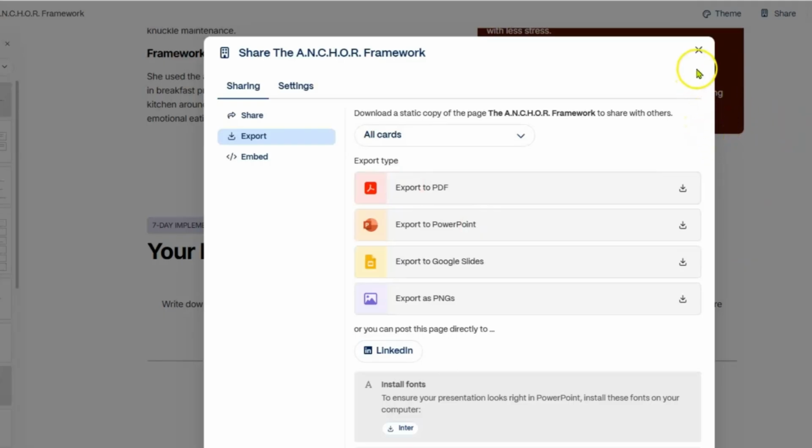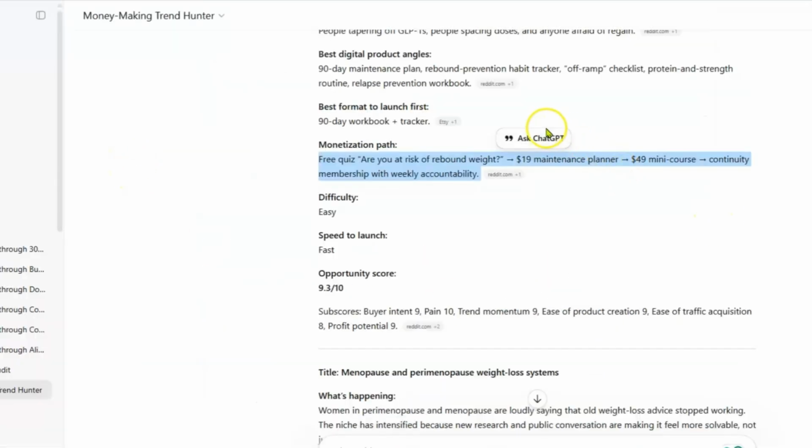You can give it away as a lead magnet to grow your list if you're in the weight loss program, whatever you want to do with it. Then the next step would be to make your $49 mini course, or you could create a membership with weekly accountability. So those are other things that you can do. But right now we have the $19 maintenance planner.